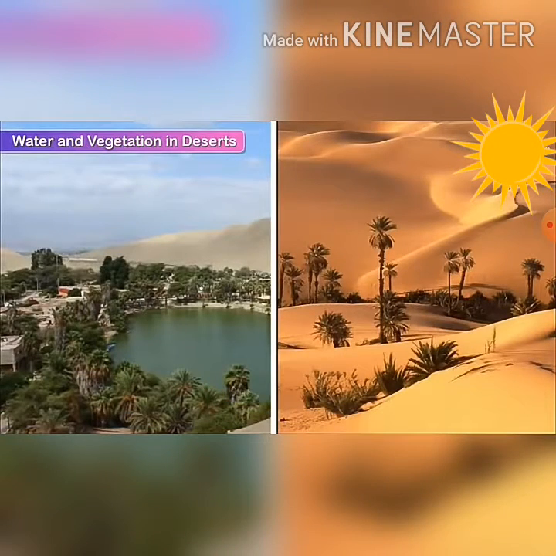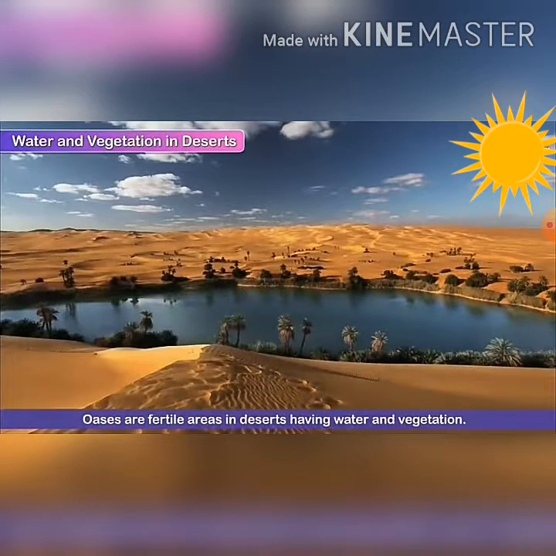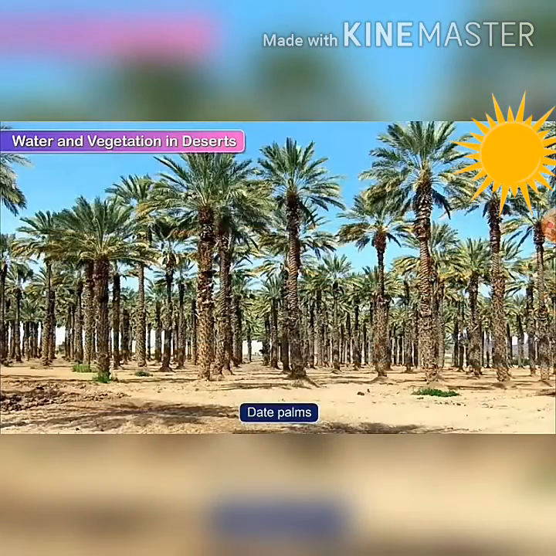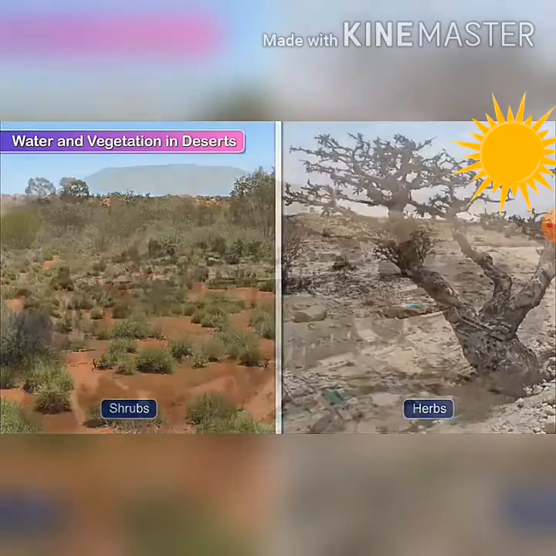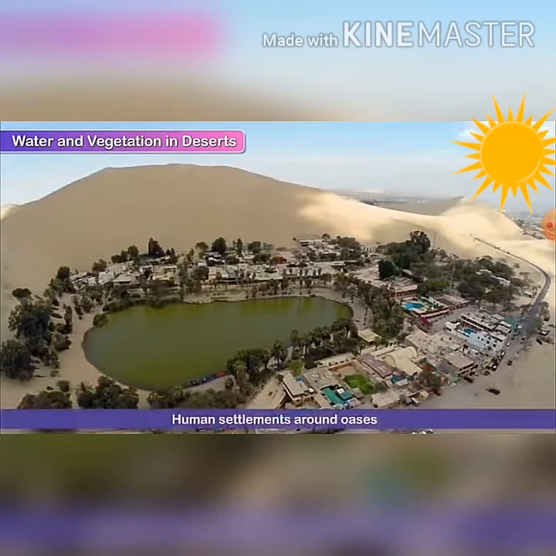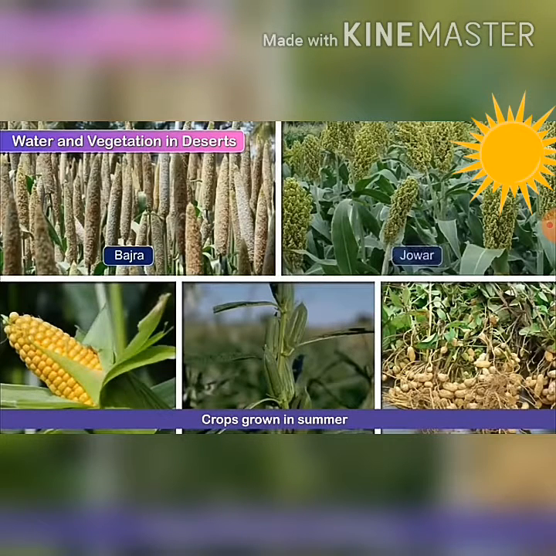Water and vegetation in deserts. Oases are fertile areas in deserts having water and vegetation. The underground water comes to the surface. Few plants and trees will grow here, and we can see some vegetation in oases. Naturally, there are some human settlements around oases.